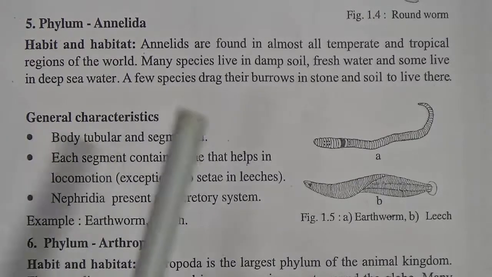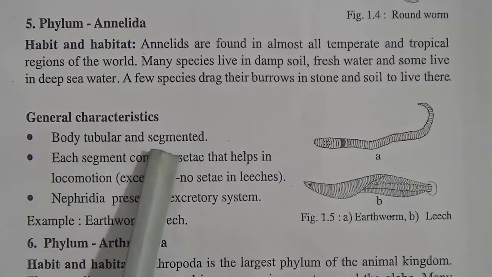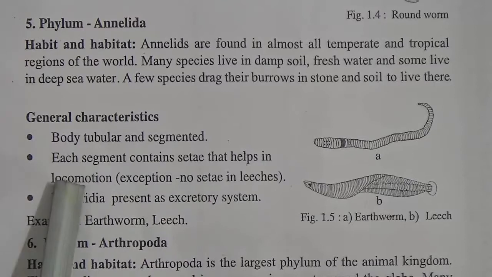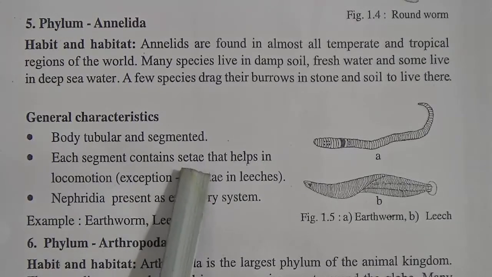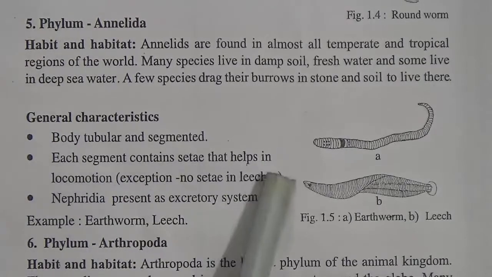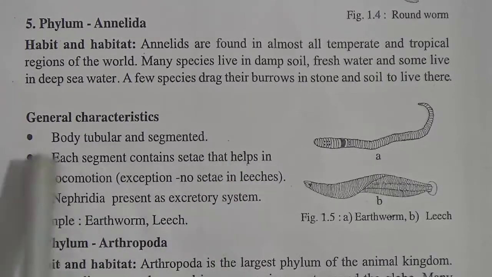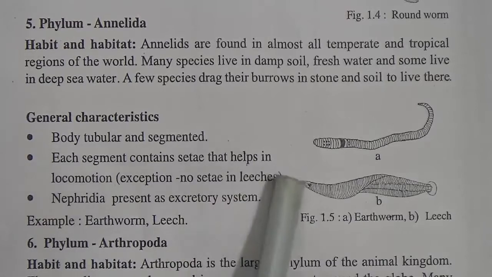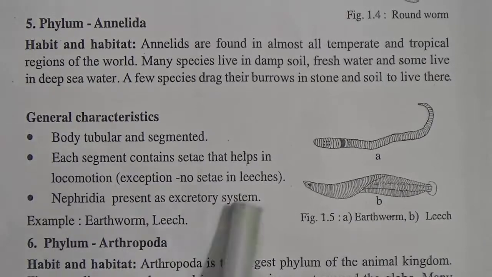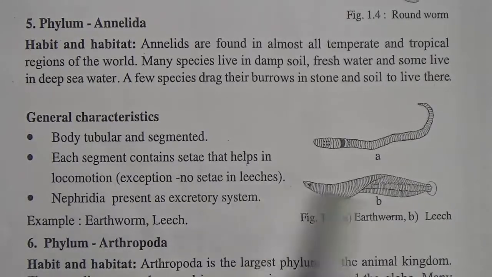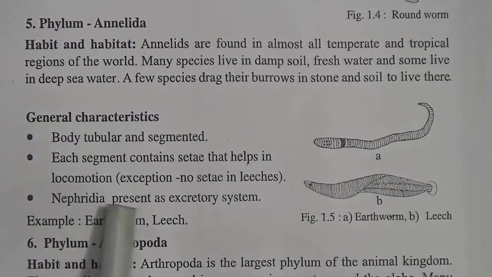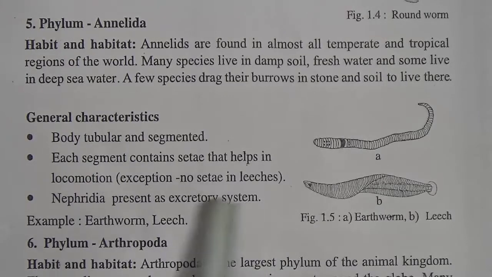And the characteristics of Annelida: body tubular and segmented. Each segment contains seta that helps in locomotion. My dear students, this is an important characteristic. Each segment contains seta that helps in locomotion. An exception, no seta in leeches. And number 3, nephridia present as excretory system.